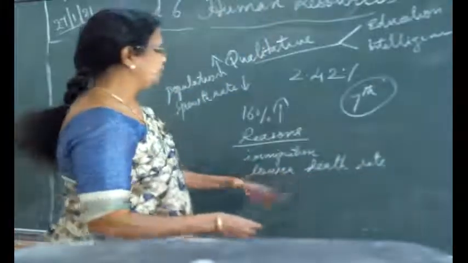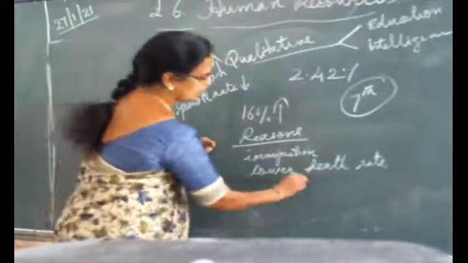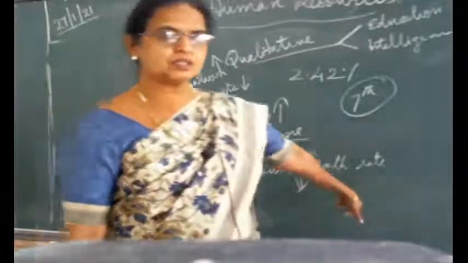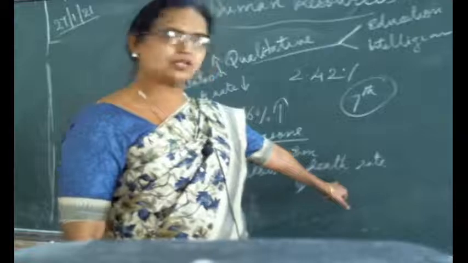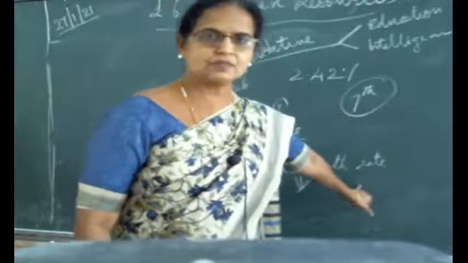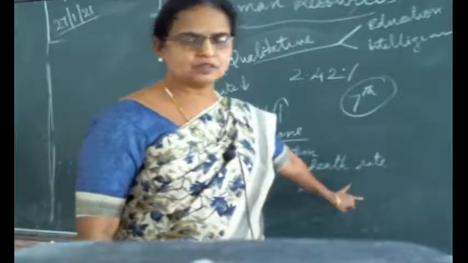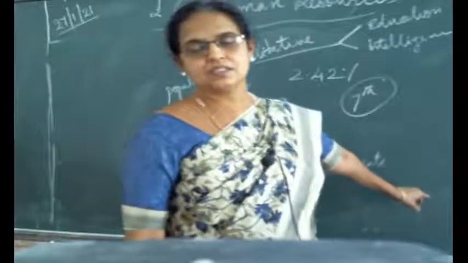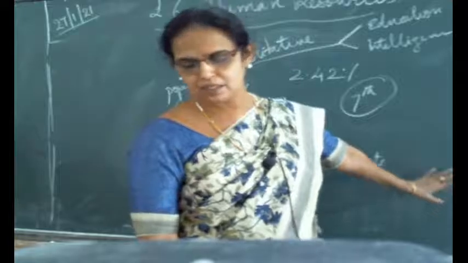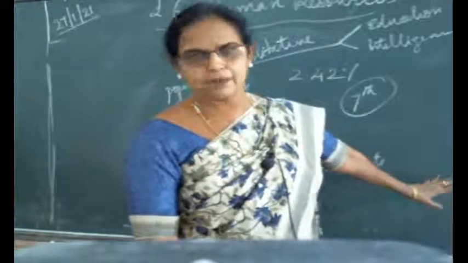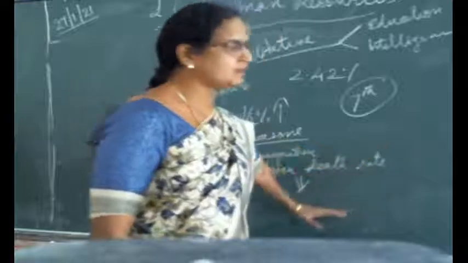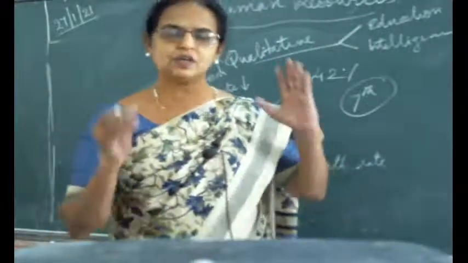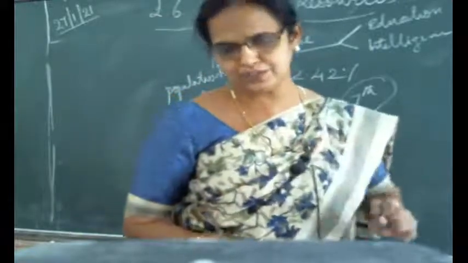So here, lower death rate. Here, this point you should explain again. What were the reasons for this lower death rate? So here, you should mention the medical facilities, then road and transportation facilities, then contagious diseases like cholera, typhoid, all these, then famine. So these points are to be developed here, connecting this point according to the question. So what is the question? Based on that you should mention the answer.